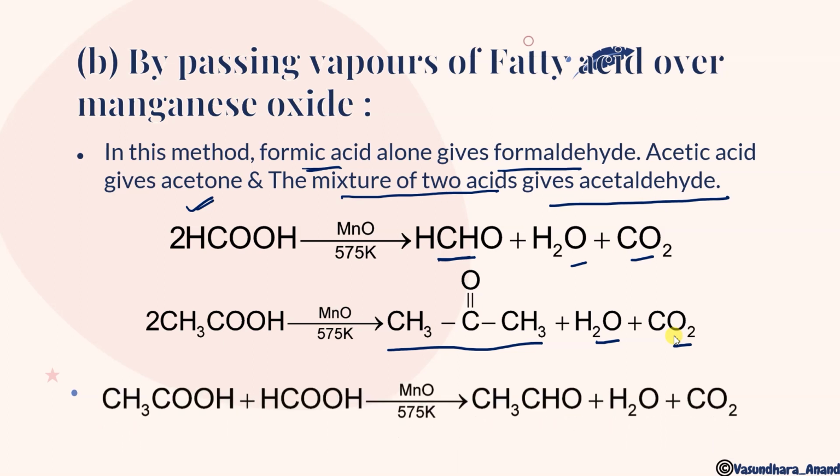But if you use two different acids like acetic acid and formic acid, then it will give you acetaldehyde. If we are using a mixture of acids, then one component must be formic acid to get formaldehyde in every case. You have to remember this: whether we are doing the dry distillation or whatever, there should be formic acid. One salt or one acid should be formic.